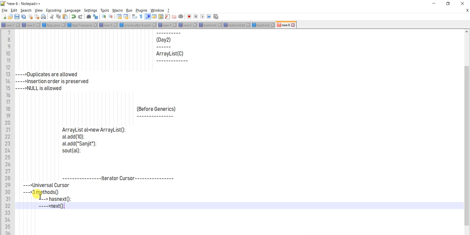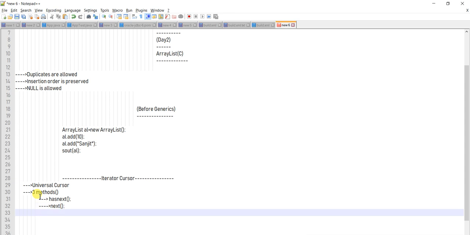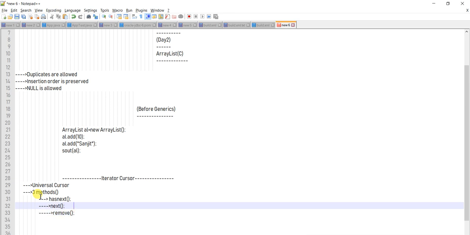It will move the pointer from one place to another, or it will return the data, to read the data. And there is something called the remove method. It removes the object also. You should know the next method returns object. If the return type is known, guys, there is no issue.